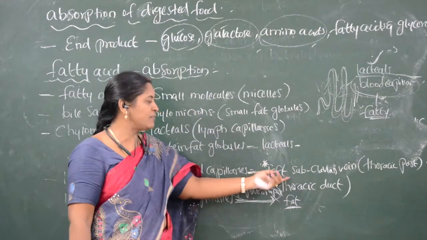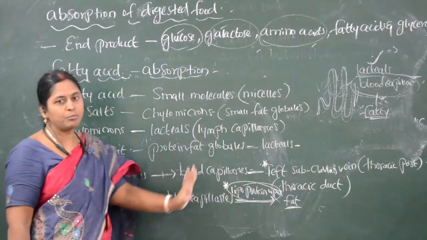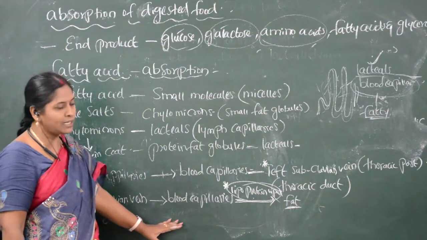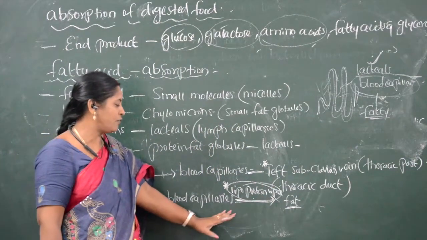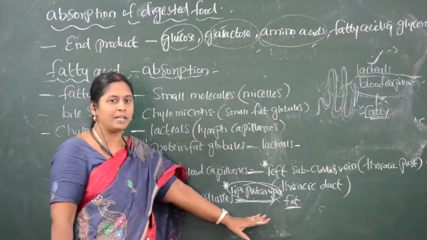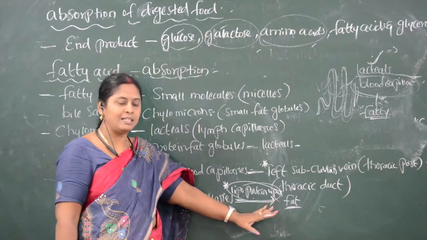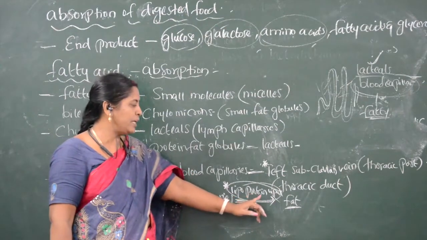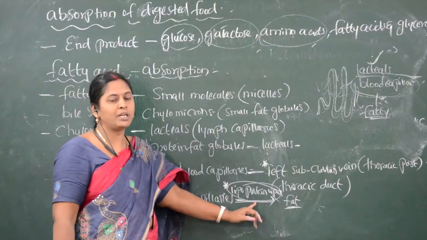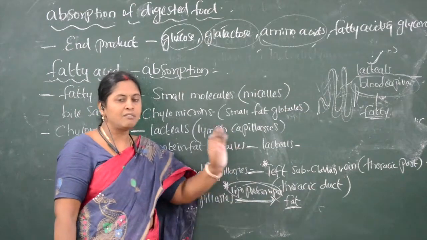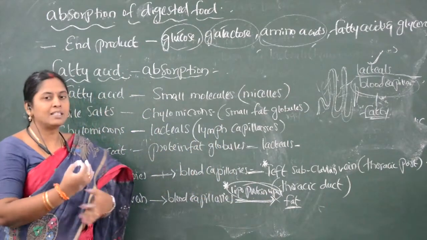After the fat molecules enter the blood capillaries, the fat is digested by lipoprotein lipase, an enzyme which digests the fat.